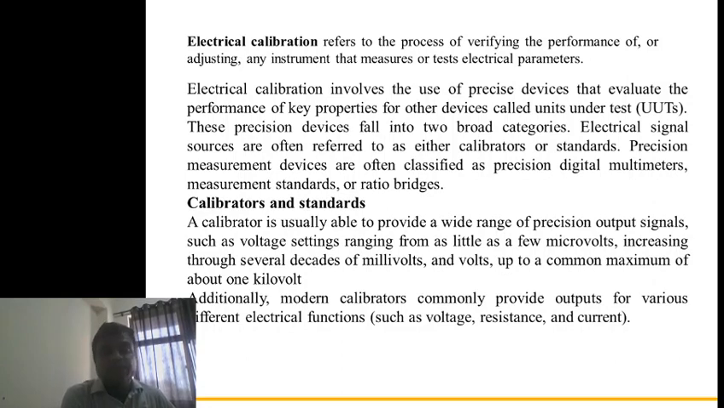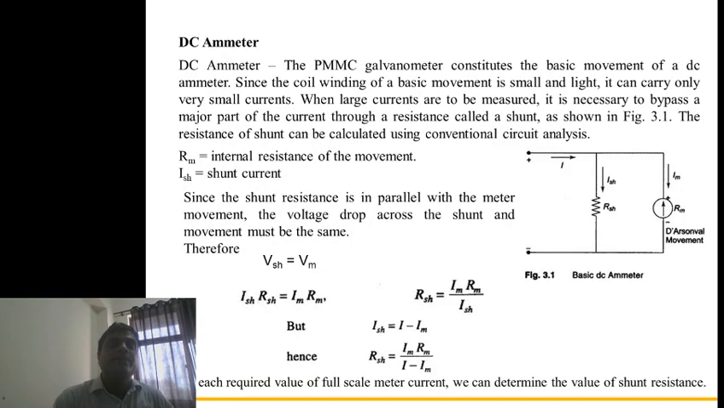A calibrator is usually able to provide a wide range of precision output signals. Any device that is able to provide a wide range of precision output signals is called a calibrator. Additionally, modern calibrators commonly provide output for various electrical functions: voltage, resistance, and current. That is all about what calibration is and what the standards are. Then we move to the DC ammeter.